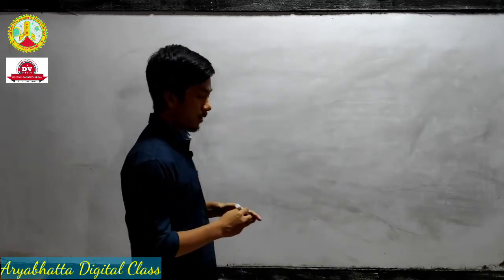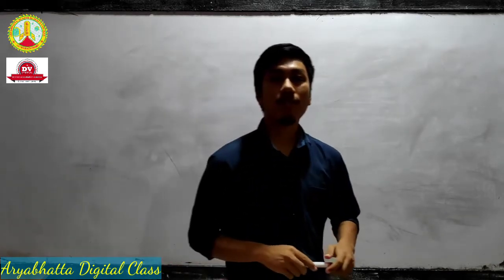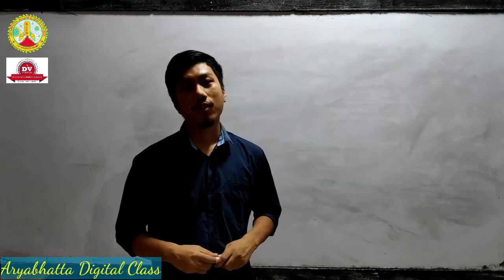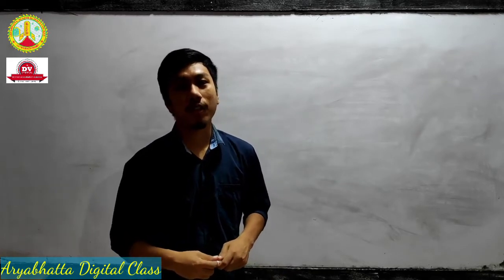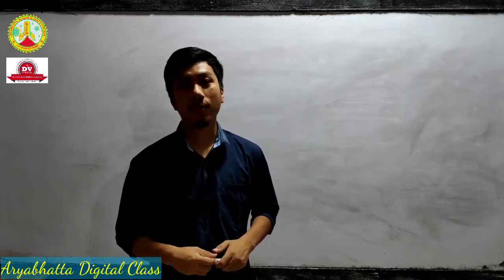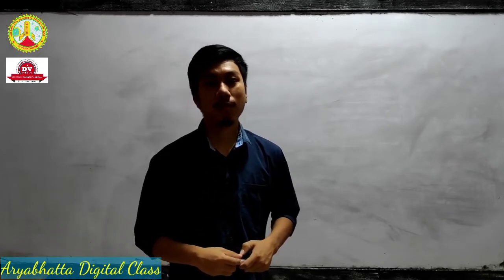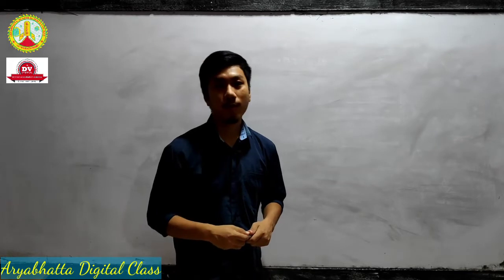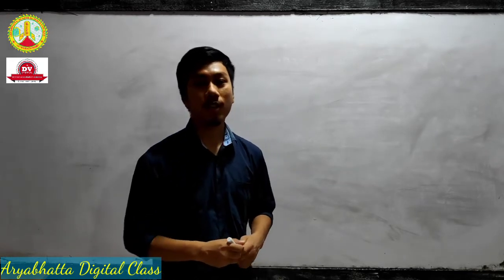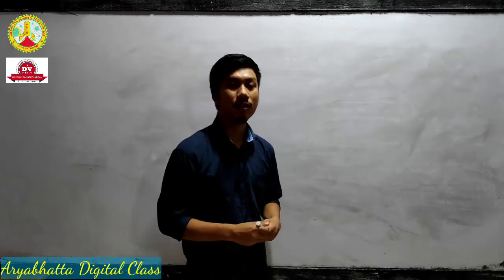The first unit we have, first chapter, the living world. The living world is all about living things. We need to know the characteristics of living organisms, and we will see some rules provided by different organizations to write a scientific name.